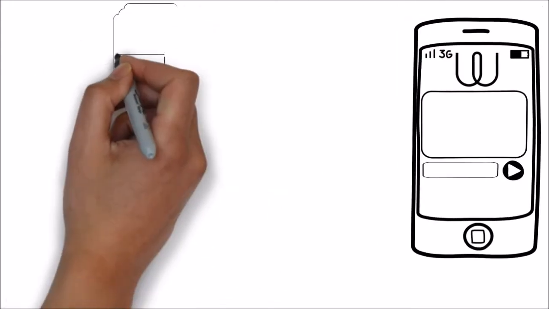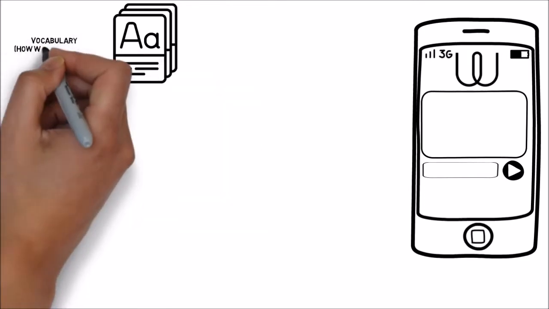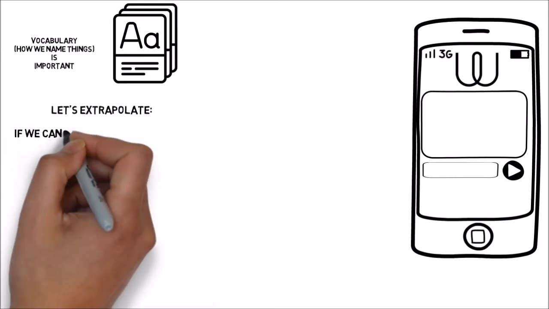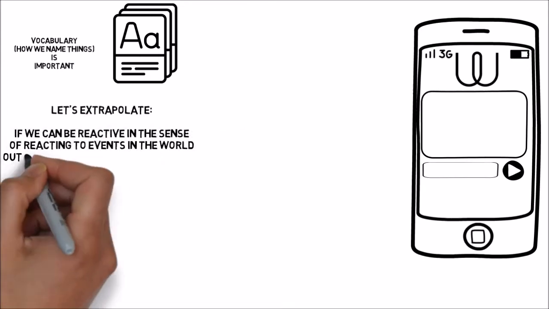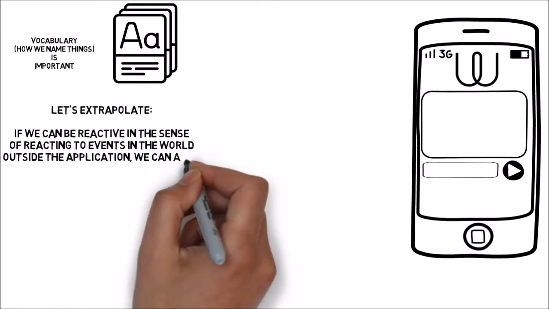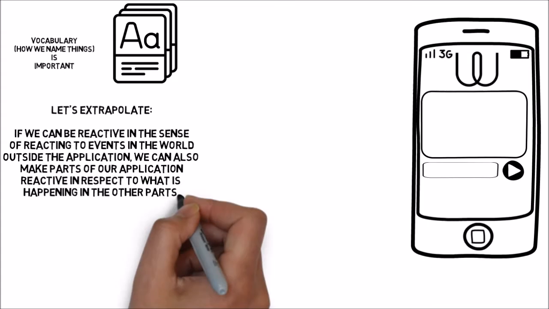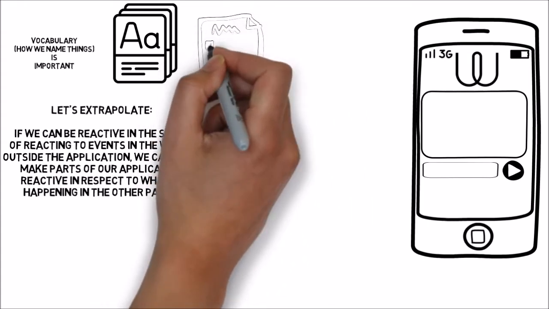The way we code is very tightly connected with what vocabulary we use when explaining how things work. If I start to use the word reactive to describe certain behaviors, in short time I will use this word more and more. Let's extrapolate. If we can talk about the application reacting to external events, then we can also talk about the parts of the application reacting to things happening in other parts.